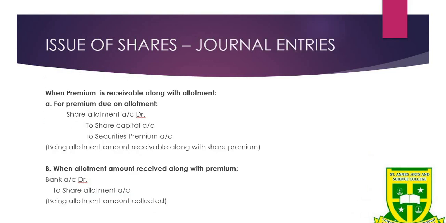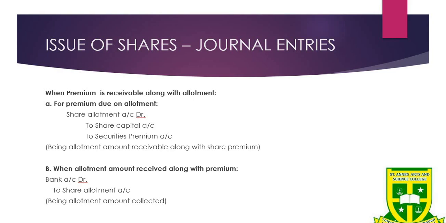Sometimes the company may collect the premium amount along with the allotment. In such a case, this will be the journal entry for the allotment: for premium due on allotment, share allotment account debit to share capital account, to securities premium account. The narration will be being allotment amount receivable along with share premium. So in the question itself, they will mention that share premium amount will be collected along with allotment. In such a case, this will be the journal entry for the allotment, and that is the due entry.